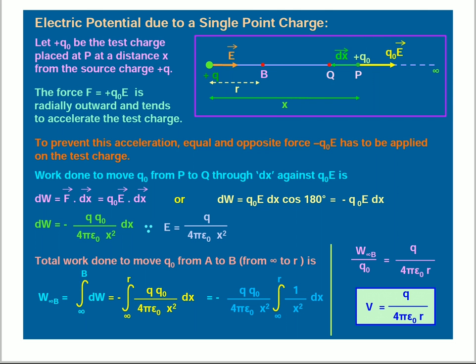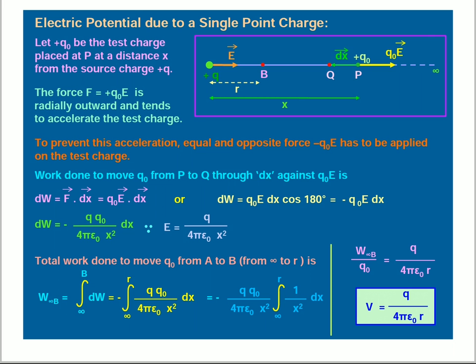We know the formula dW is equal to F bar dot dx bar, where force is q naught E bar, so dW is equal to q naught E dx cos 180 degrees, which is equal to minus q naught E dx. Here cos 180 is minus 1.